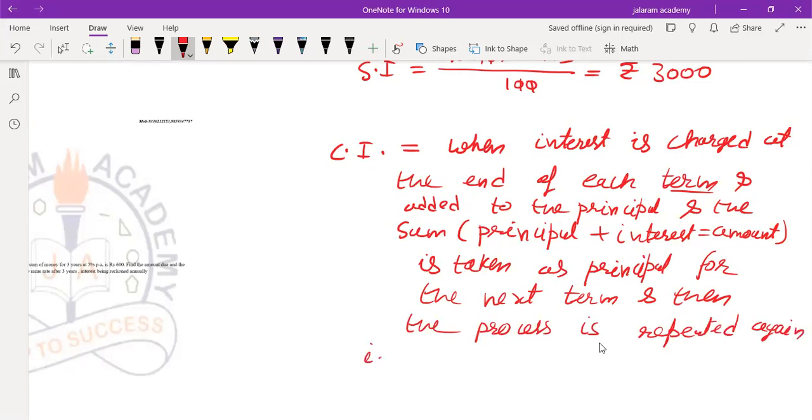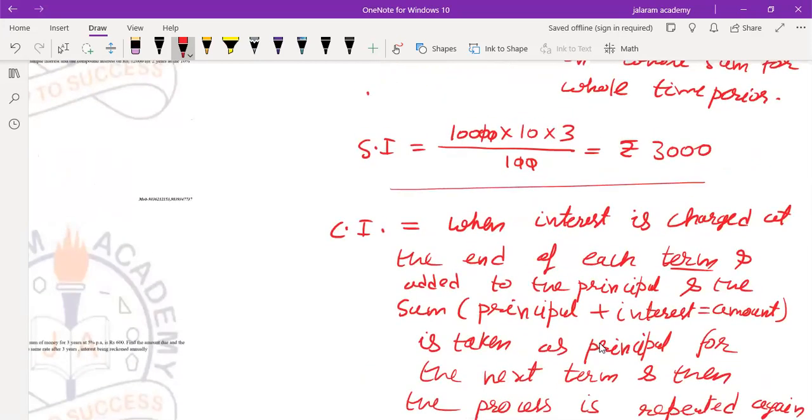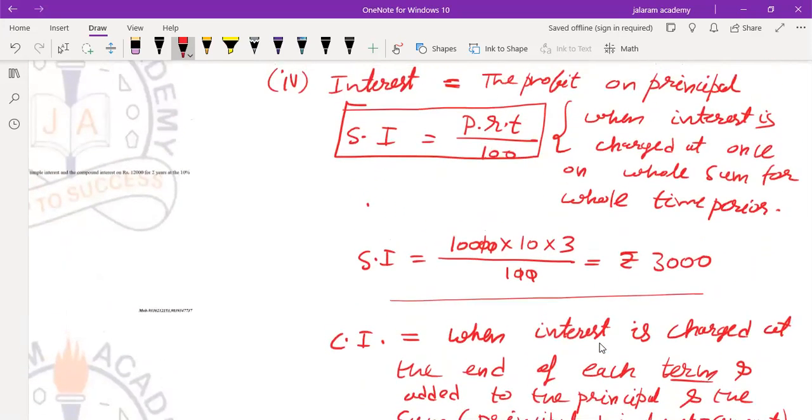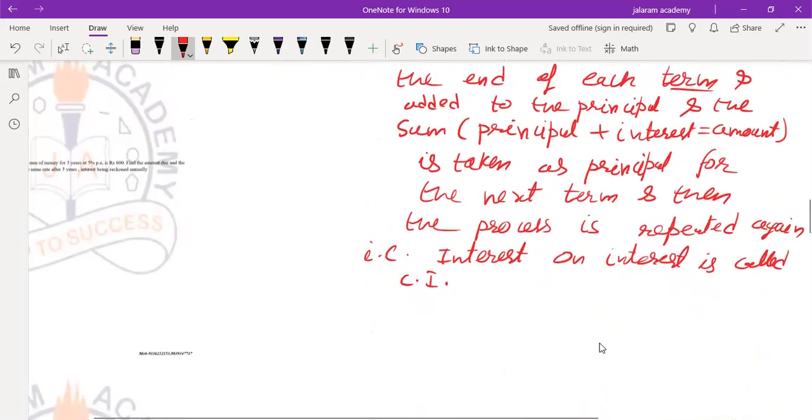That is, interest on interest is called compound interest. Means in the previous case, in simple interest, interest is charged only on the principal. But in compound interest, at the end of each term, the principal changes.